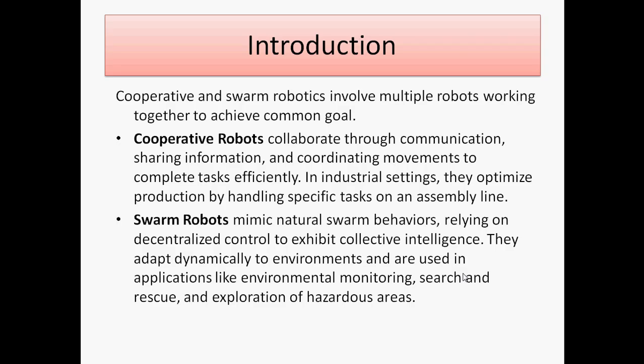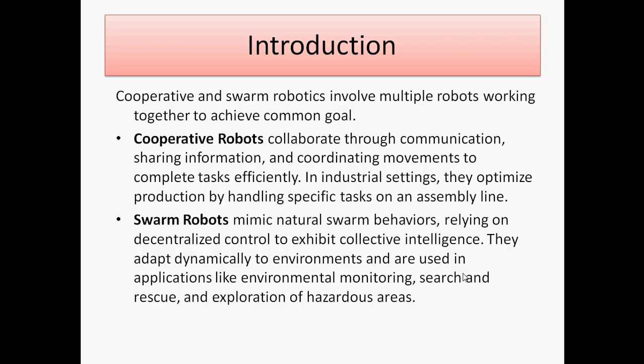But in the case of swarm robots, the behavior relies on a concept inspired by insects. This mimics natural swarm behaviors. It is like decentralized control, and it exhibits collective intelligence. They can adapt dynamically to the environment, and applications include search and rescue. An example is drones for exploration in search and rescue operations. Individually they can work, and that is about swarm robots.